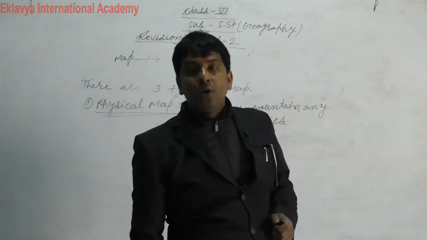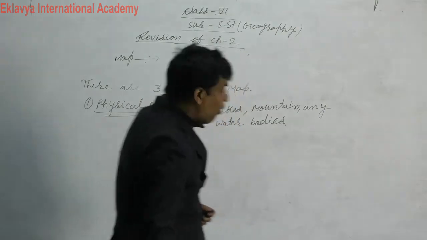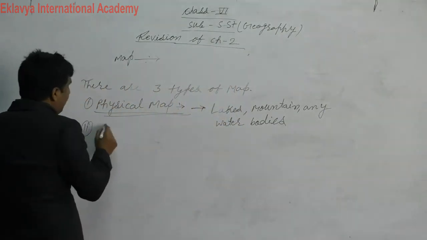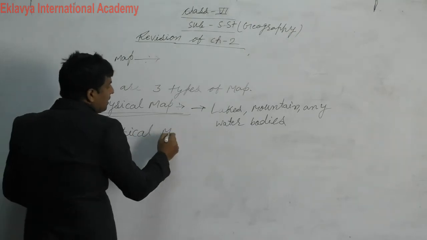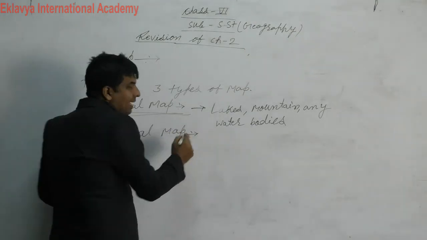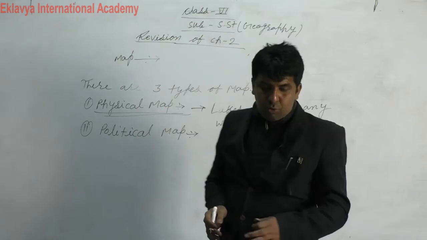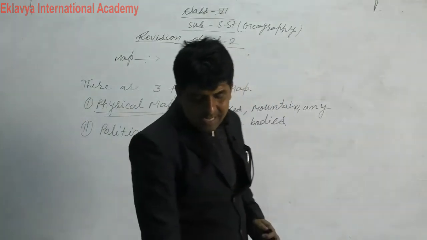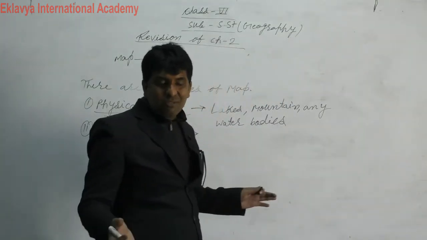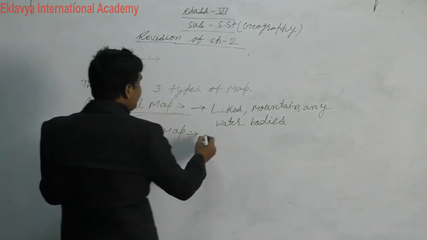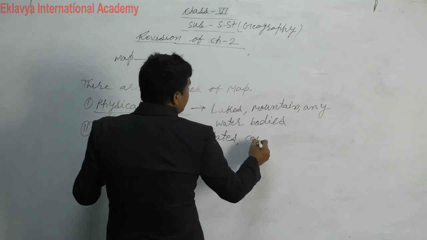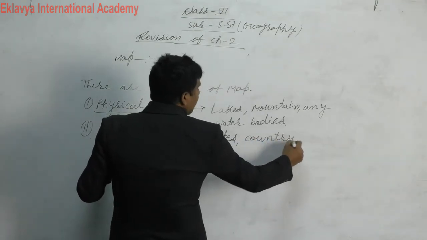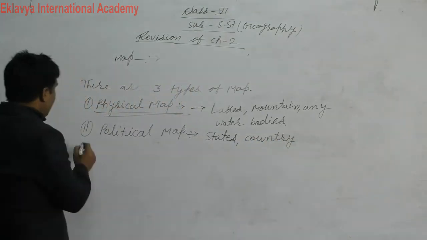Now I am coming to another, that's political map. If you want to show states, countries, towns, you can show them in political map. States, countries and others you can show in political map.